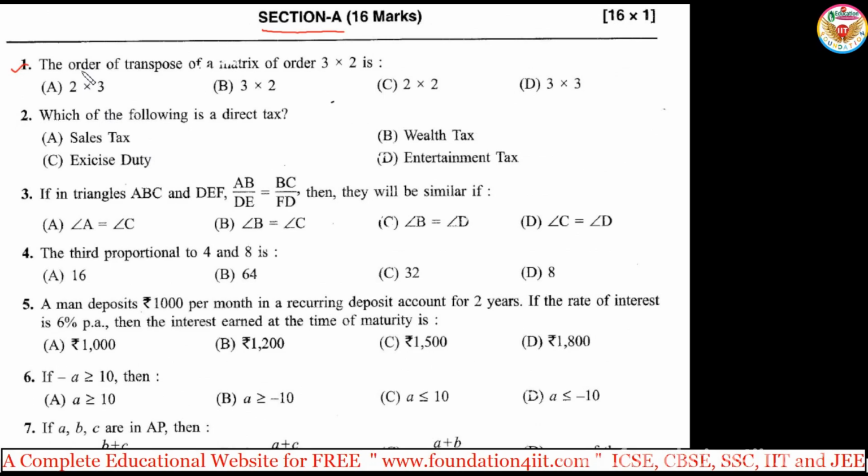Here is the order of the transpose of a matrix of order 3 by 2. Transpose means interchanging rows and columns. So the transpose of 3 by 2 is 2 by 3. So option A, 2 by 3. So 2 rows, 3 columns. This matrix is 3 rows, 2 columns, so the transpose is 2 rows, 3 columns.